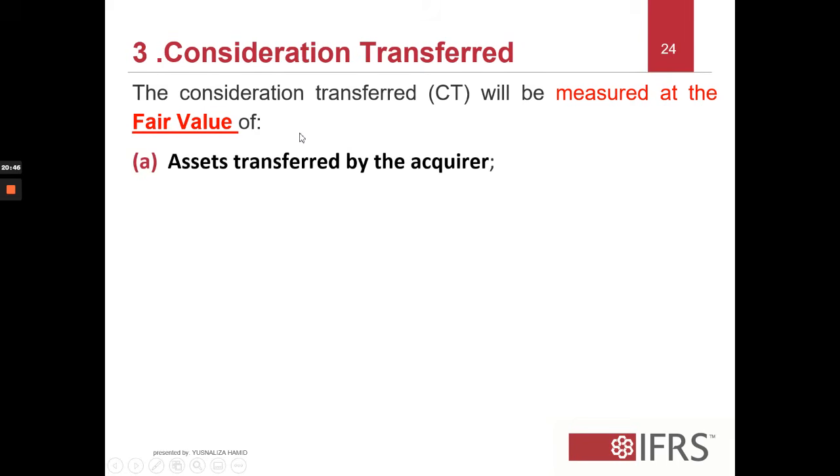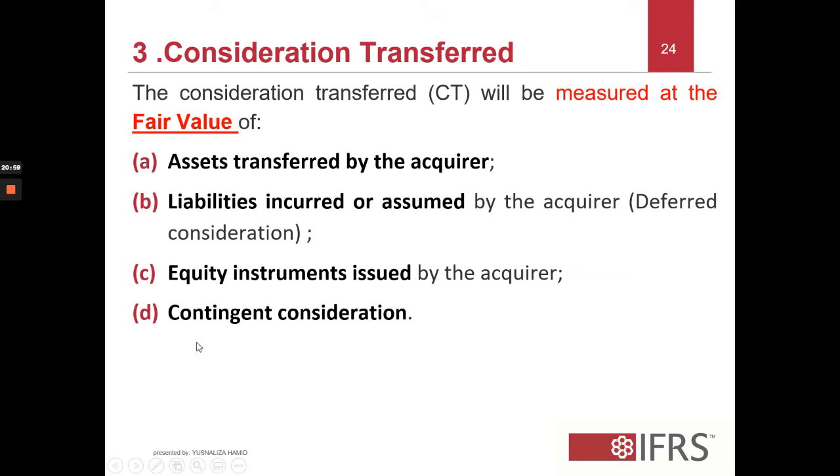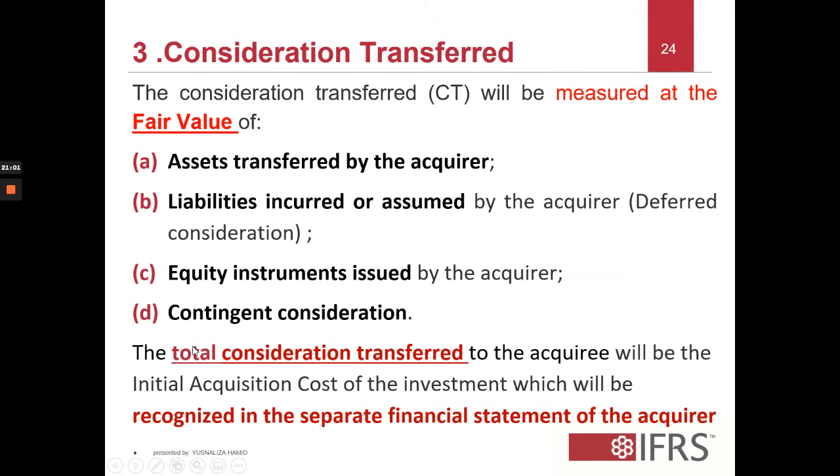It will be measured at the fair value: the assets transferred by the acquirer, liabilities incurred by the acquirer if there is any deferred consideration, equity instruments issued by the acquirer, and if there is any contingent consideration. And this consideration transferred to the acquiree will be the initial acquisition cost of the investment, which will be recognized in the separate financial statement.